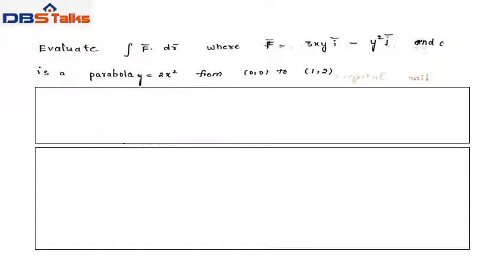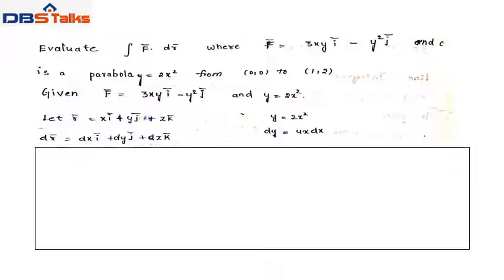Second problem: evaluate integral f bar dot dr bar, where f bar equals 3xy i bar minus y square j bar, and C is the parabola y equal to 2x square from (0,0) to (1,2). Solution: given f bar equals 3xy i bar minus y square j bar, and the given equation of the parabola is y equal to 2x square.